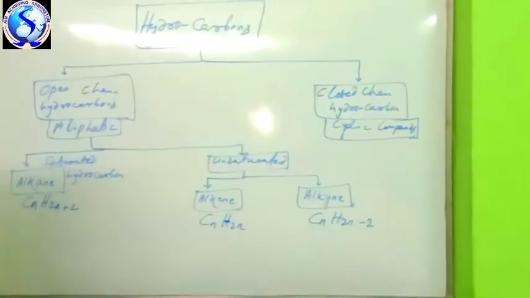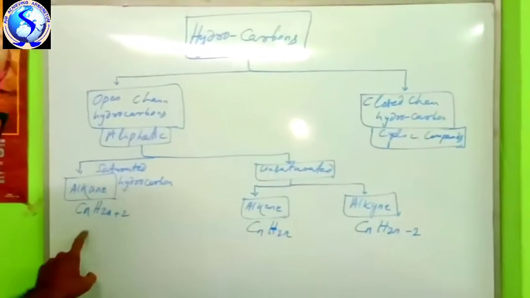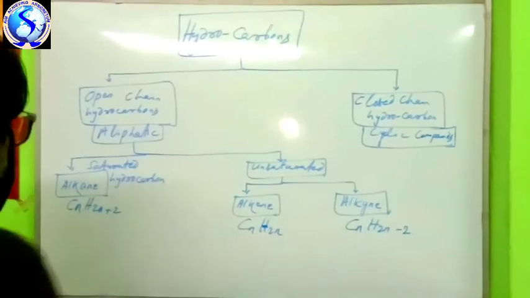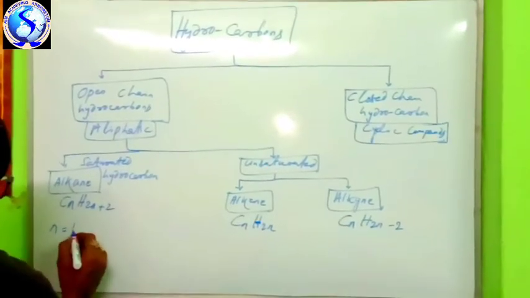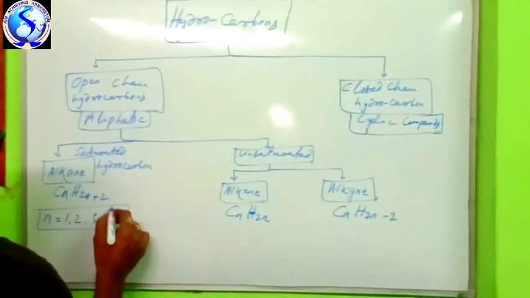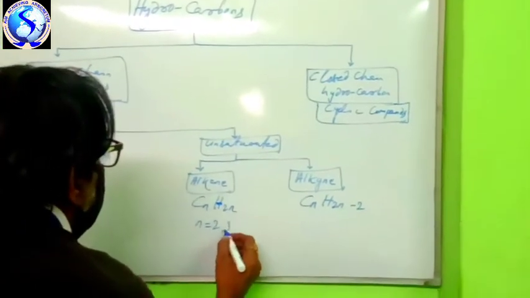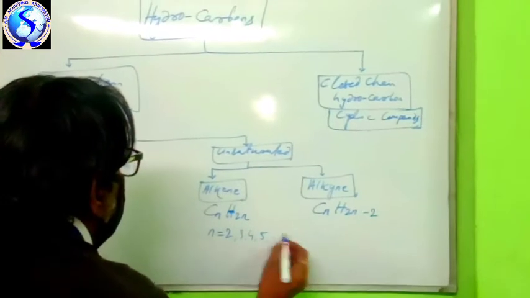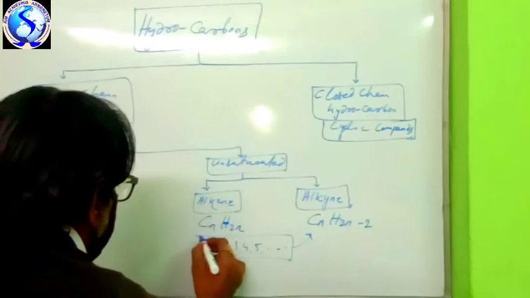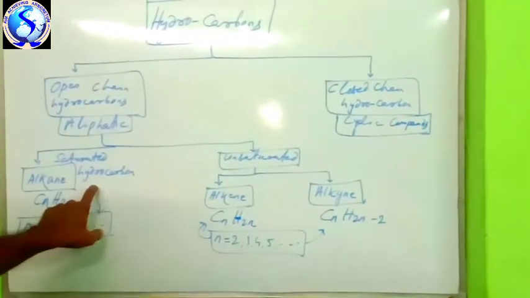And n is a natural number starting from 1. But in this case, minimum 2. Here n will be 1, 2, 3. But in this case, n you have to start from 2, 3, 4, 5. And here also the same thing, in the case of alkene, because alkane contains single bond.